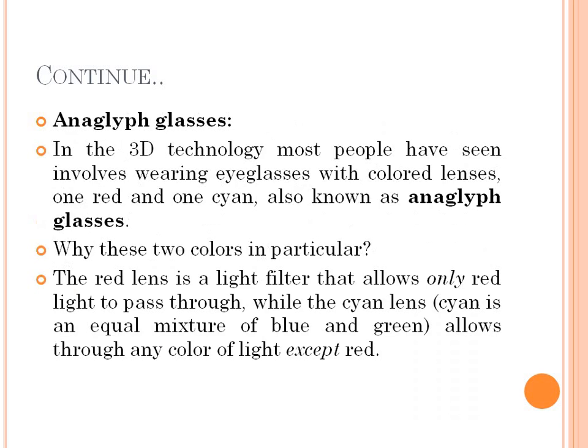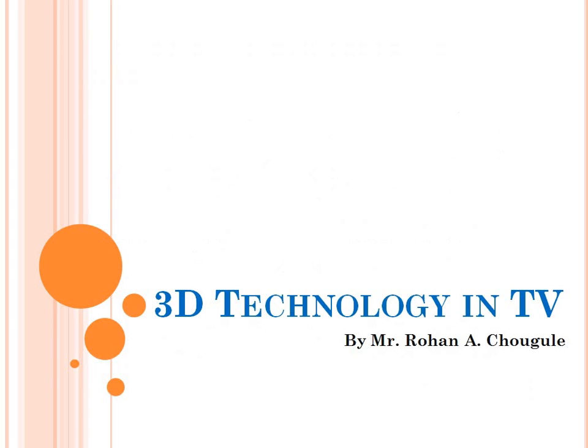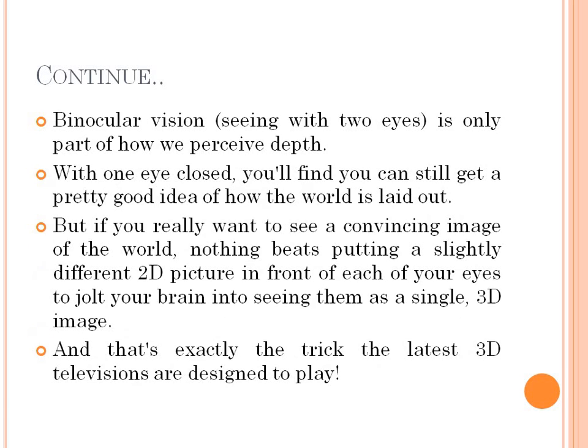So till now, what we have discussed is the basic idea of why we see whatever object is there in the 3D format. Basically, the two eyes, left eye and right eye, both capture slightly different images. They are transferred to the brain, and the brain combines these two images and generates a 3D image. This technique is used to generate the 3D image in television systems also.